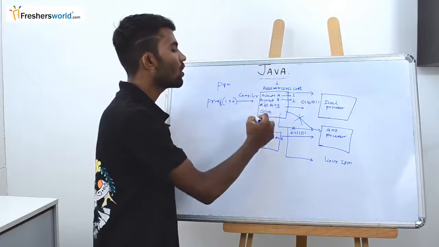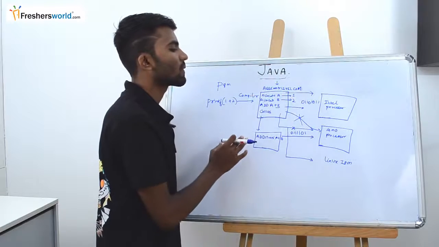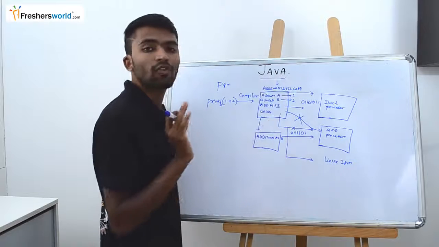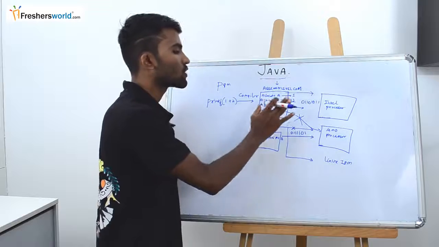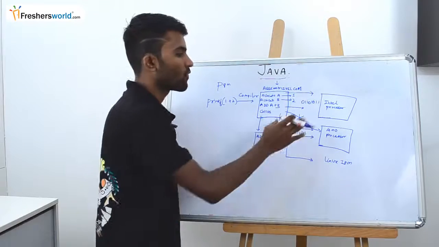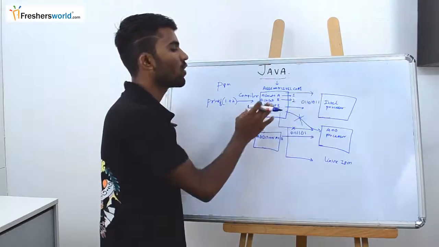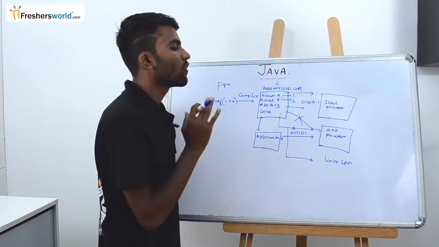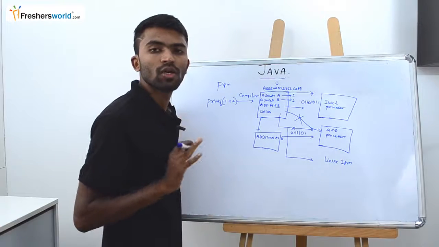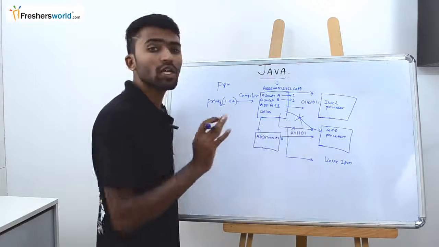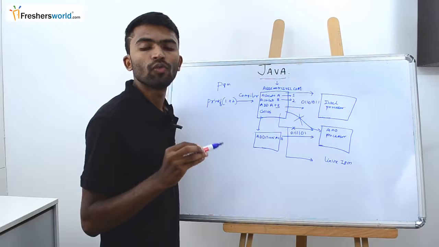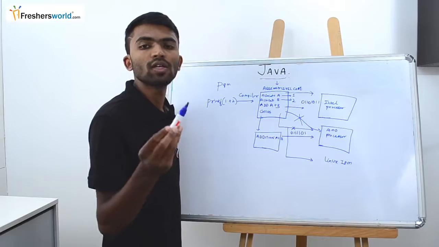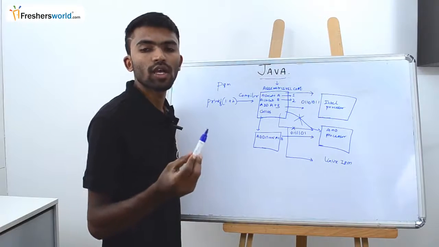Now the code in the C programming language is always platform dependent. If you have an Intel processor, the assembly level language for Intel processors would be different. For an AMD processor, it is entirely different, wherein you write one simple program which you will not be able to run on other systems or other processors.